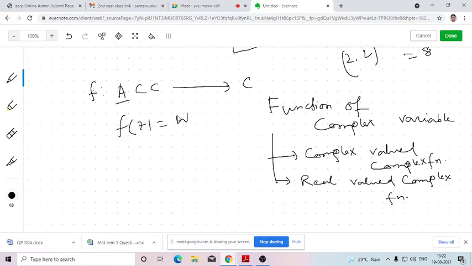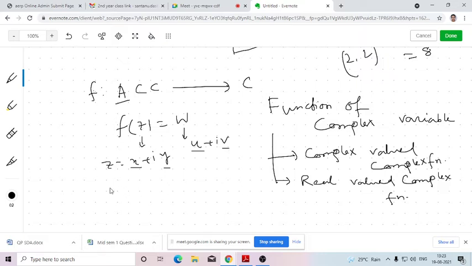What does it mean? Here, since the independent variable z is a complex number and the dependent variable w is also a complex number, z can be considered as x plus iy. So x is the real part of z and y is the imaginary part of z. Similarly, w is another complex number, which is the value corresponding to z, which we obtain by virtue of that function f. So w has components u plus iv. That means the real part of w is u and the imaginary part of w is v. So this can be written in the form u plus iv.